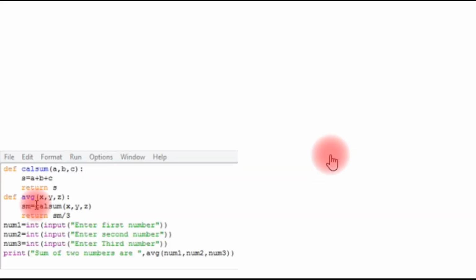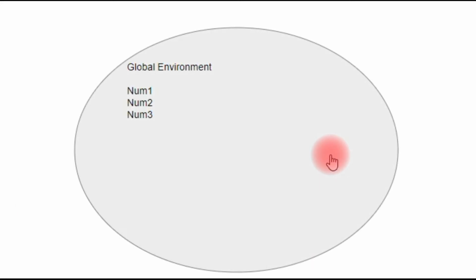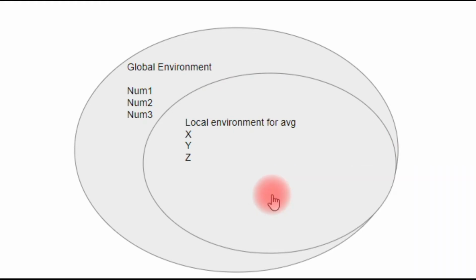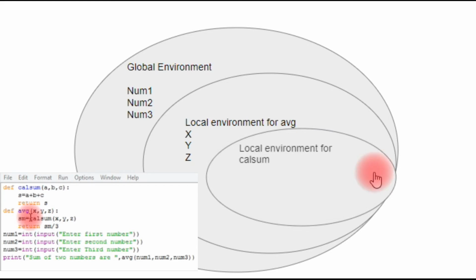After entering into the main segment, the global environment is created with the variables num1, num2 and num3. After the function call, the local environment for the avg function is created with the parameters x, y and z. After the function callSum is invoked, a local environment for callSum is created and nested within the local environment of avg, with parameters a, b and c.